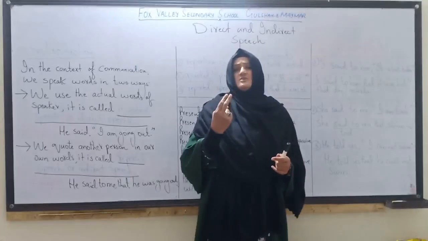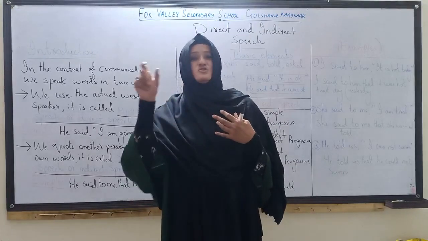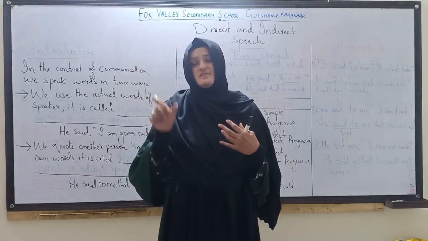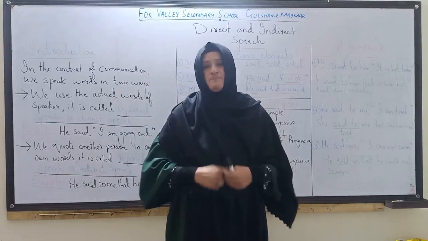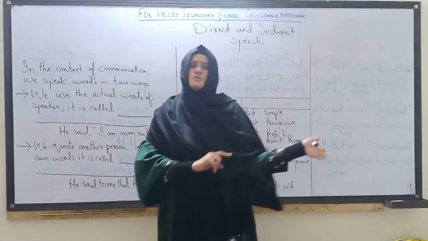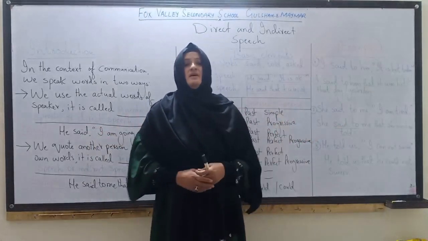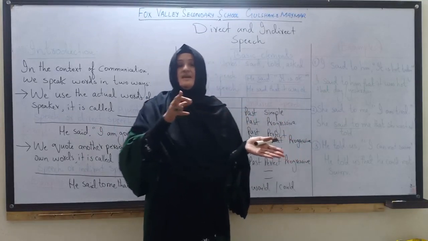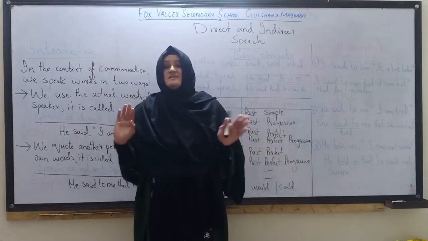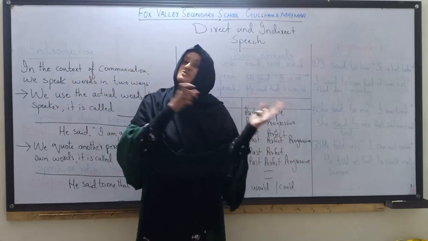There are two major reporting verbs, said and told. When said comes, it comes as said to. The "to" is with said, and if we want to remove said to, we use told. What is the difference between said and told? Big difference. Said means to say something, and told means to say something to someone. If I say he said to me, it means he is just saying. If I say he told me, it means he is telling something to me.